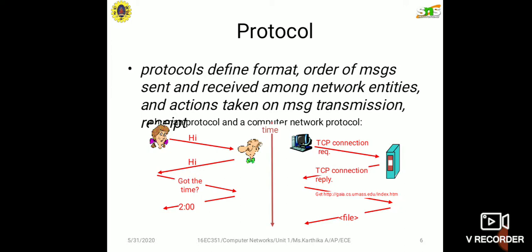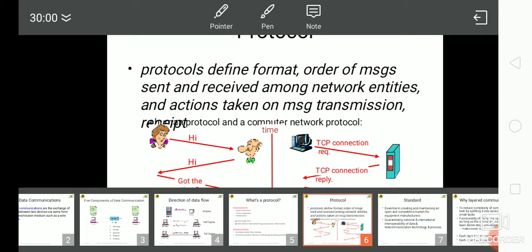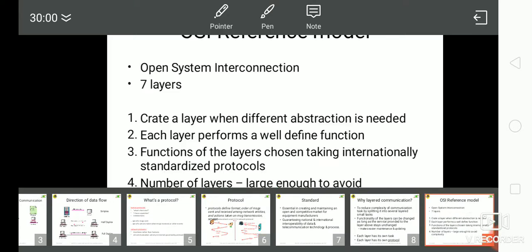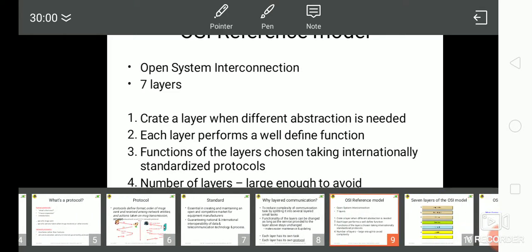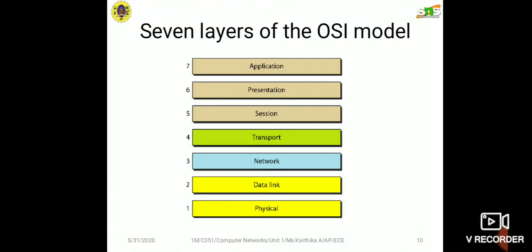Okay, we are going to see OSI layers. What is OSI layer? OSI is Open System Interconnection. In this we have 7 layers: application layer, presentation layer, session layer, transport layer, network layer, data link layer, and physical layer.